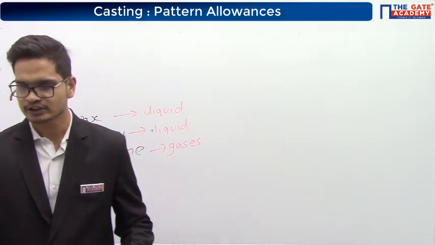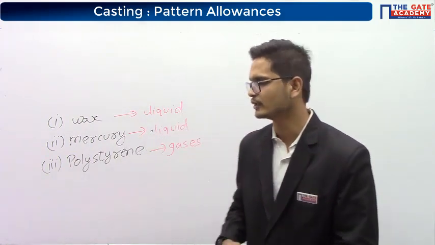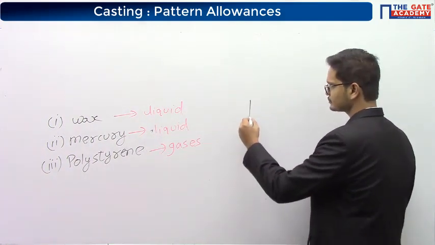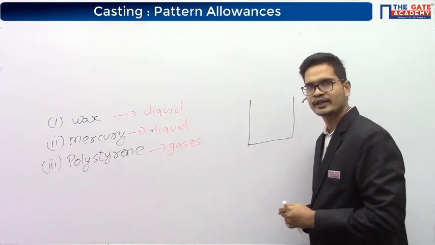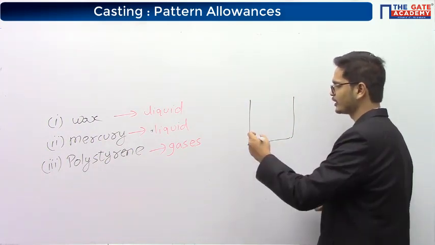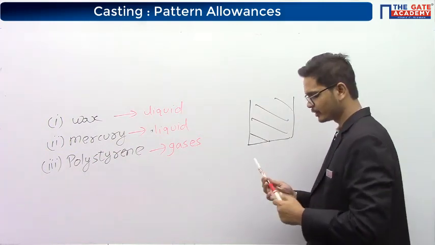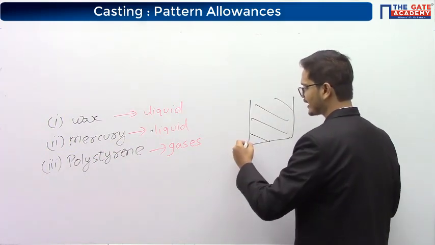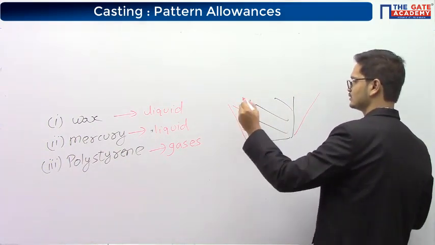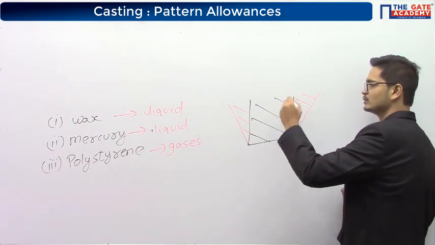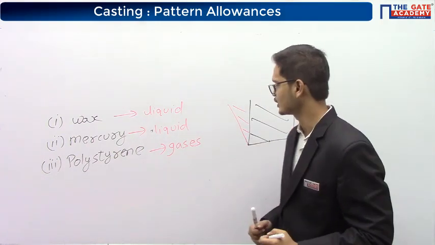What do you understand by the second line? The second line is: draft is always provided as an extra material. For example, this was the original pattern. So for making it tapered, we'll add extra material like this. That is the meaning of the second point. Draft is always provided as an extra material. Okay.